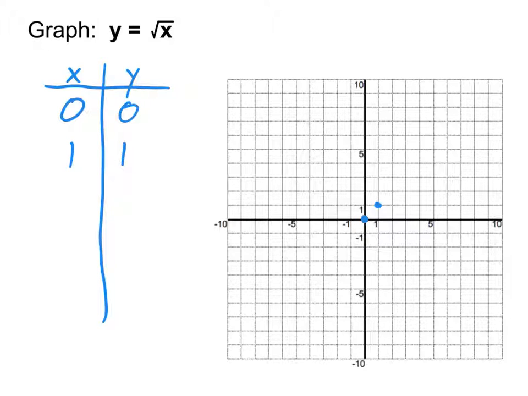All right, what about 2? What's the square root of 2? A decimal. Yeah, this is where things get a little bit funky, because the square root of 2 is a decimal. I don't want to have to mess with that decimal. And so that's why square root often feels a little bit different, because I don't just next go to 2 automatically. What about 3? Do I know what the square root of 3 is? No. Nope. What about 4? Do I know what the square root of 4 is? Yes, it is 2. And so you'll notice that it's telling me that my x is 4 and y is 2, or in other words, from my first point, I'm going over 4 and up 2.